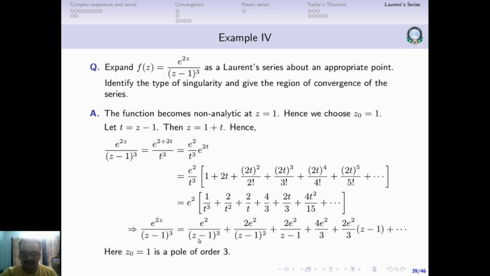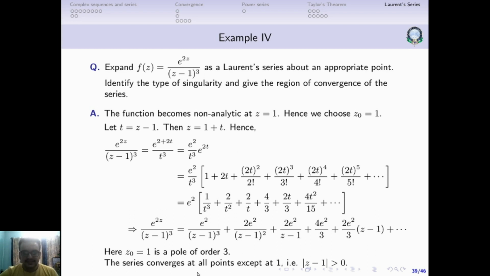So a minus 3 is the first one. So a minus 3, that means this must be the order of the pole. So z equal to 1 is a pole of order 3, which makes sense because by looking at the function itself we can also guess this, but the Laurent series also confirms the same.